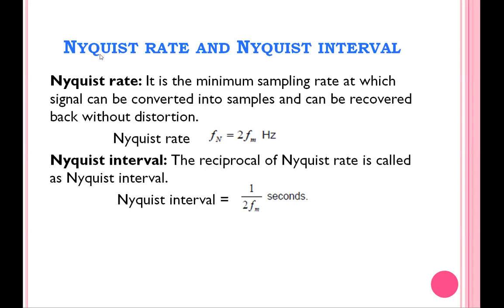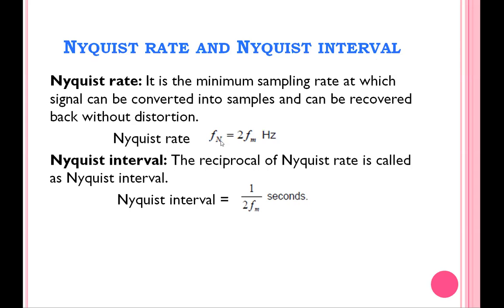In the sampling process, we know that the sampling frequency fs is greater than or equal to 2 fm. The minimum condition of that, the Shannon sampling theorem, is fs equal to 2 fm. That minimum condition we call the Nyquist rate. That is, in one cycle, how many samples at least do we have to take in order to recover the signal originally? That rate we call the Nyquist rate.